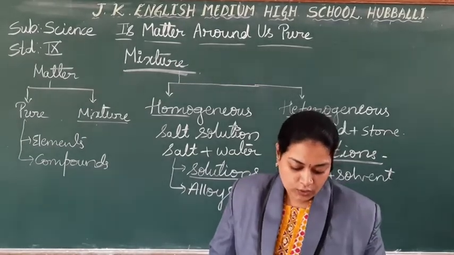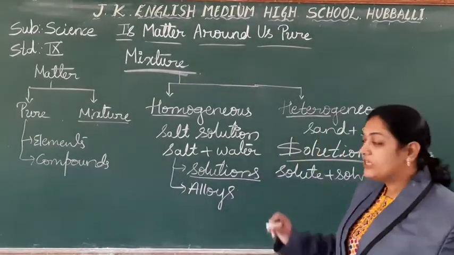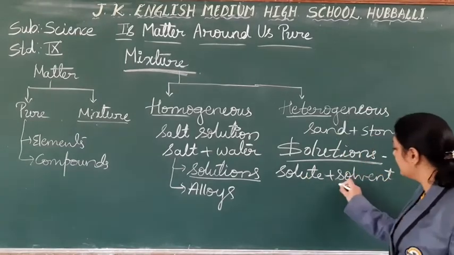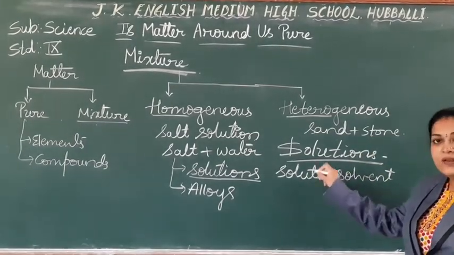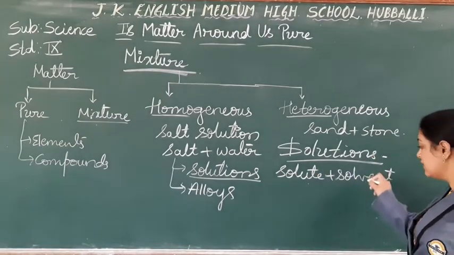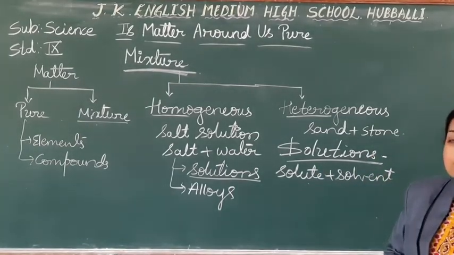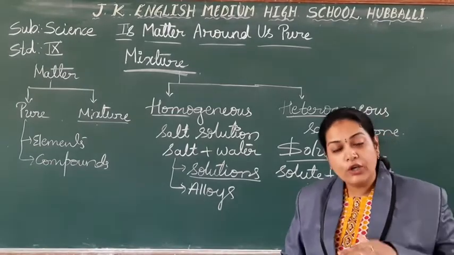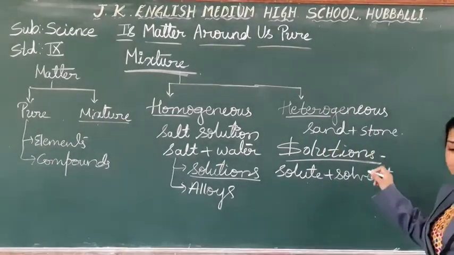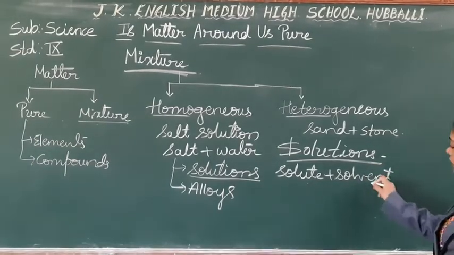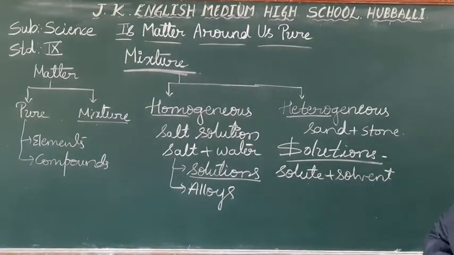Right? What is solute? The substance which will get dissolved in the solvent is called as solute. What do you mean by solvent? The substance which dissolves the solute in it.